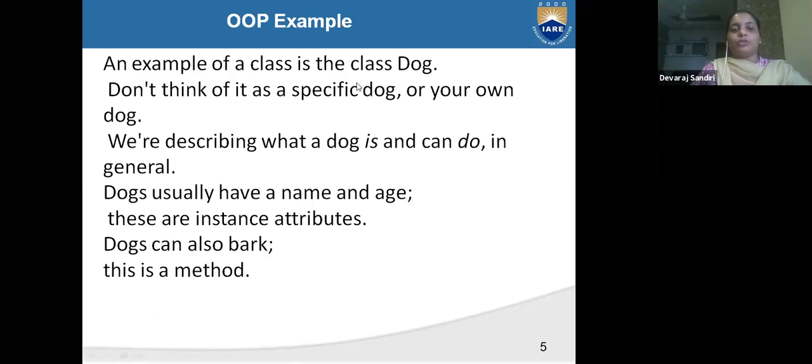What is an example? We are giving one example of a class. The class is dog. Dog is one type of class. We cannot say my dog or your dog, or say this is a street dog or an owned dog. It is not like that. You don't think of a specific dog, your own dog.